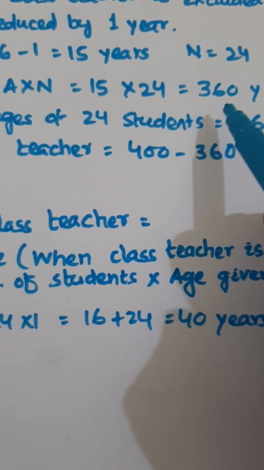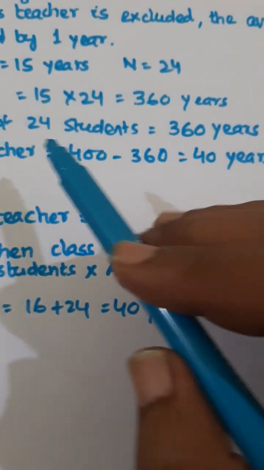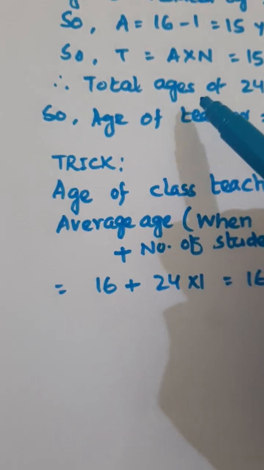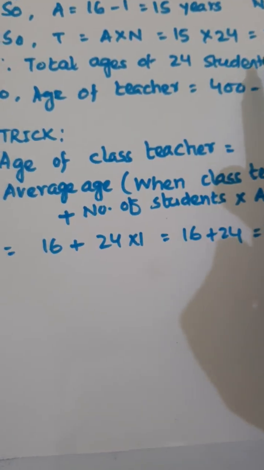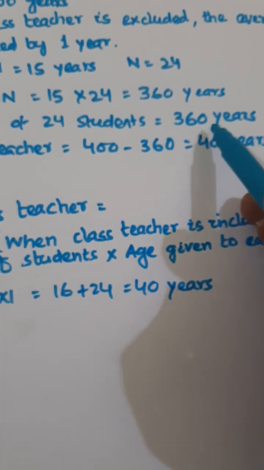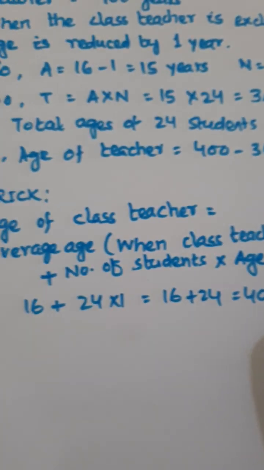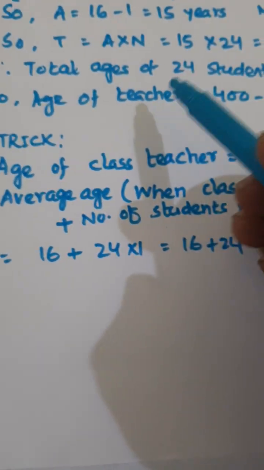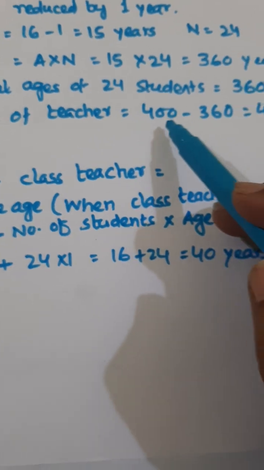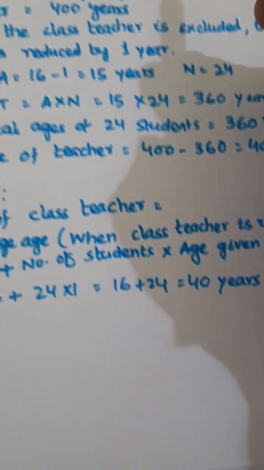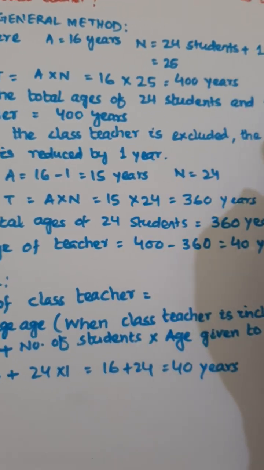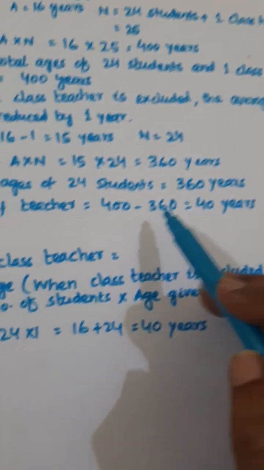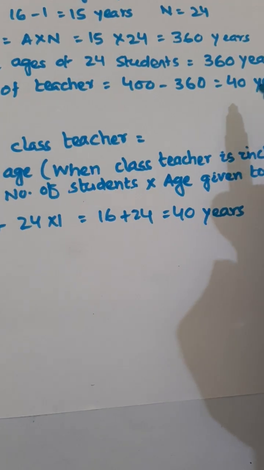So that is equal to 360 years. Now the total ages of 24 students is equal to 360 years. So the age of teacher is equal to 400, this 400 comes from the total of 24 students plus 1 class teacher, minus 360, that is equal to 40 years.